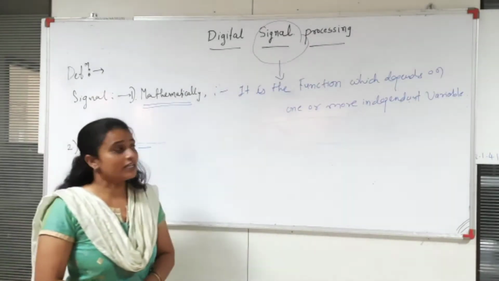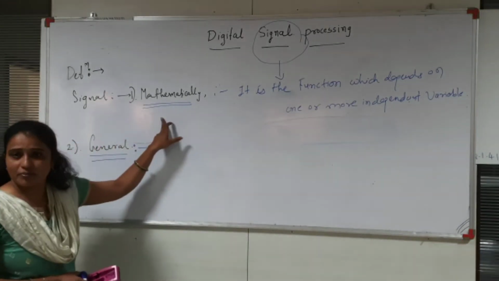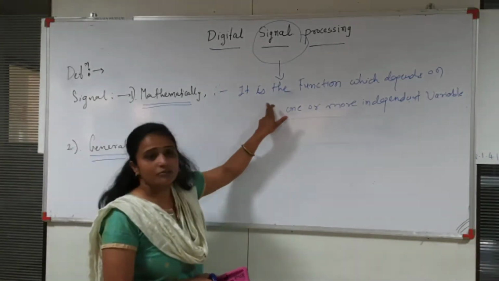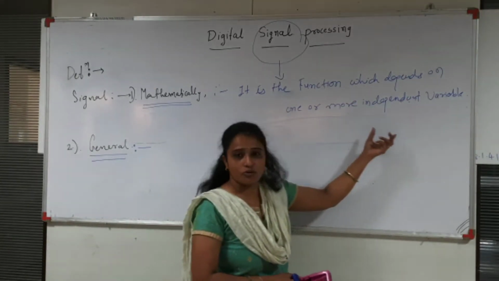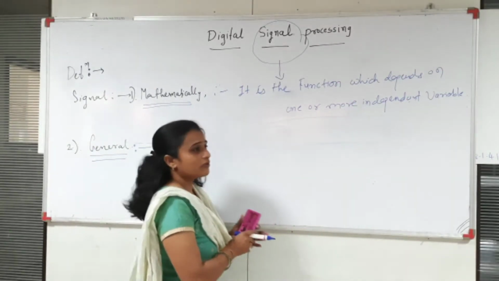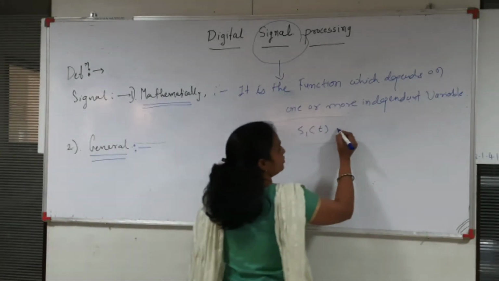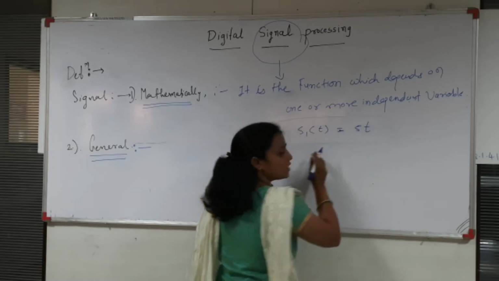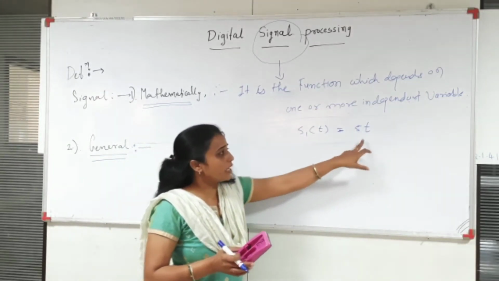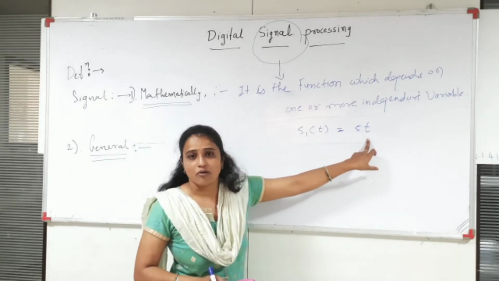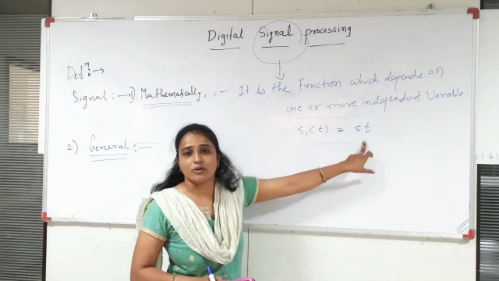Now we can define the signal in a number of ways. The first definition is mathematical: it is a function which depends on one or more independent variables. Take one very simple example, suppose S1(t) equals phi of t. In this example, this function S1(t) depends on only one independent variable. The value of S1(t) totally depends on the time variable t.